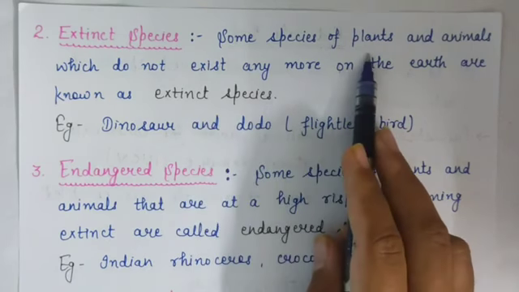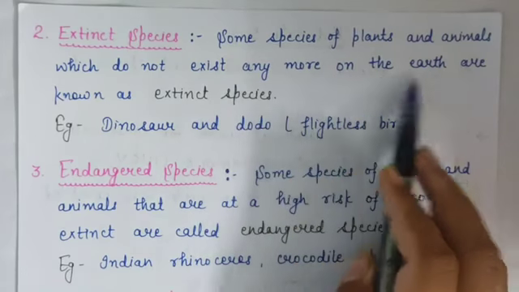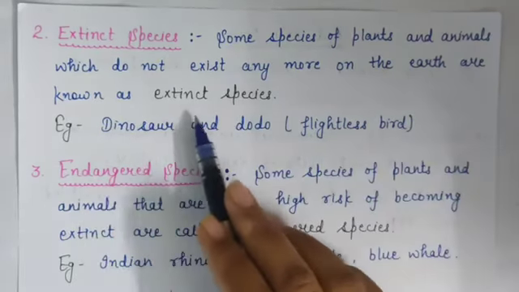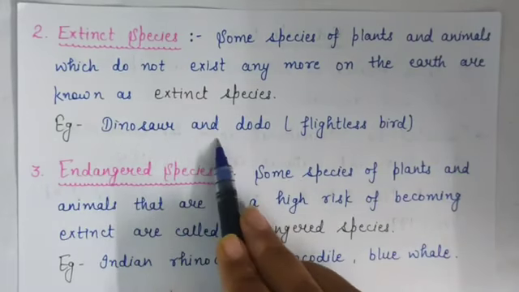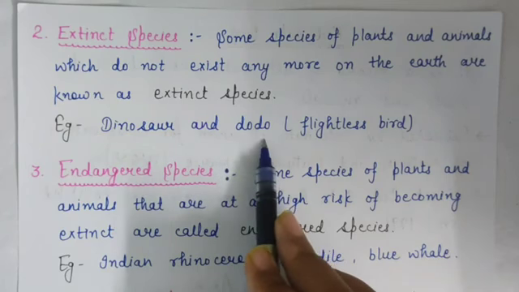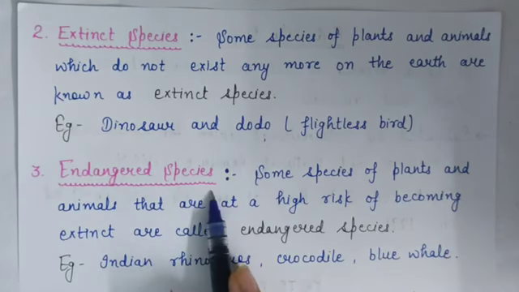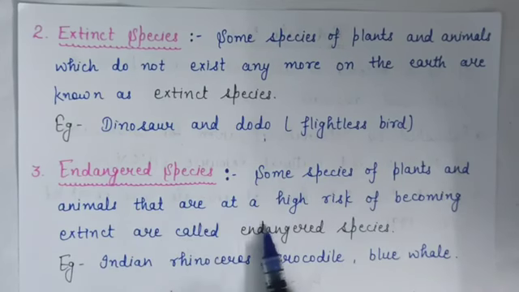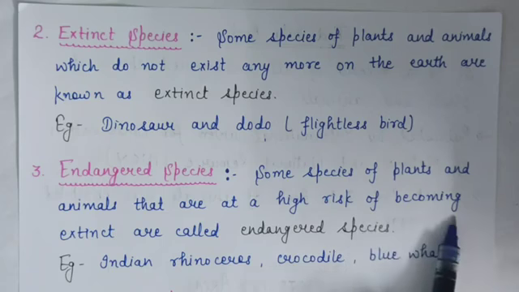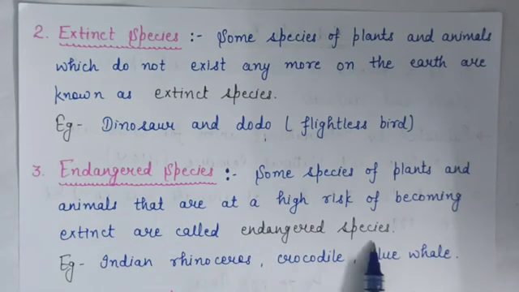Some species of plants and animals which do not exist anymore on the earth are known as extinct species. For example, dinosaur and dodo. They are the example of extinct species. Now next is endangered species. Some species of plants and animals that are at a high risk of becoming extinct are called endangered species.